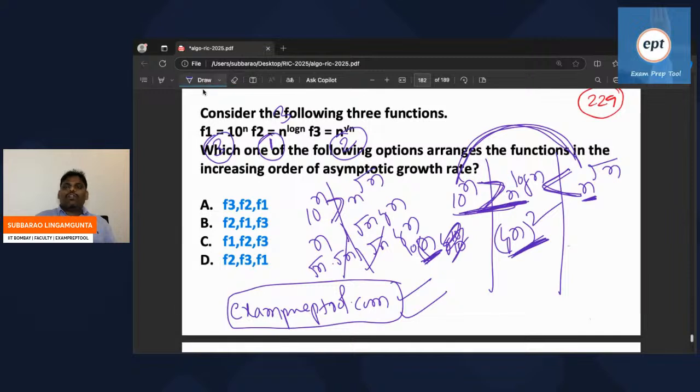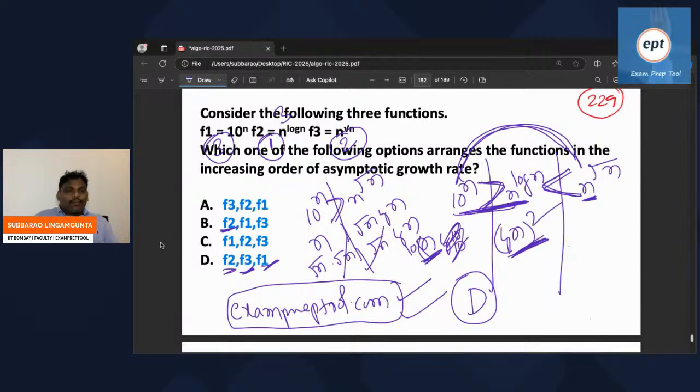So let's start now. Who is the first minimum? F2. Who is the second minimum? F3. Lastly, F1. So D is the answer. Answer D.